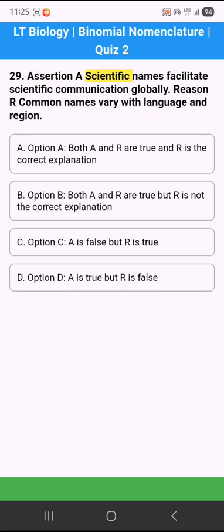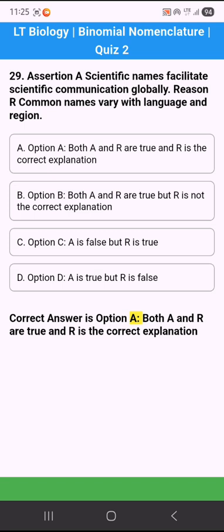29. Assertion: scientific names facilitate scientific communication globally. Reason: common names vary with language and region. Option A. Both A and R are true and R is the correct explanation. Option B. Both A and R are true but R is not the correct explanation. Option C. A is false but R is true. Option D. A is true but R is false. Correct answer is option A. Both A and R are true and R is the correct explanation. Scientific names overcome linguistic and regional barriers.